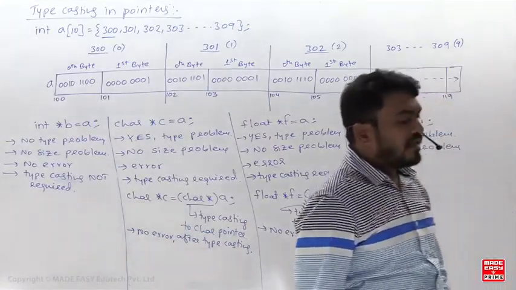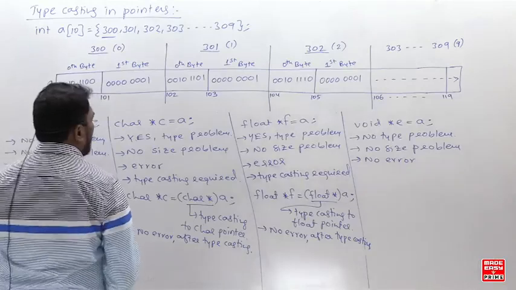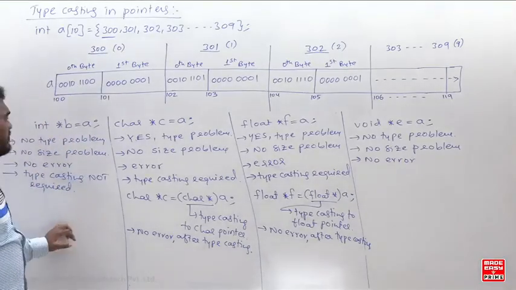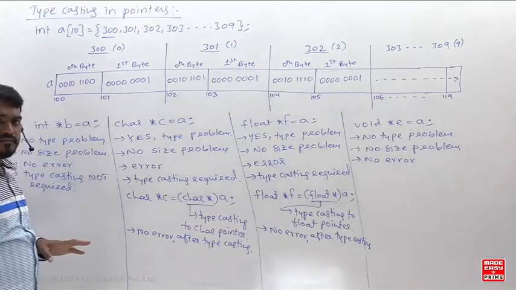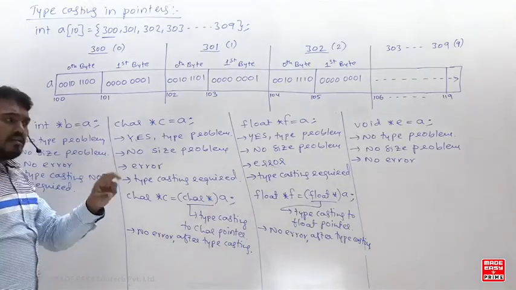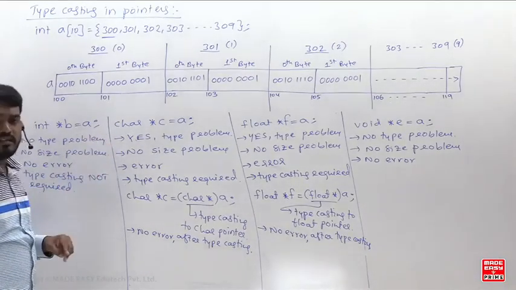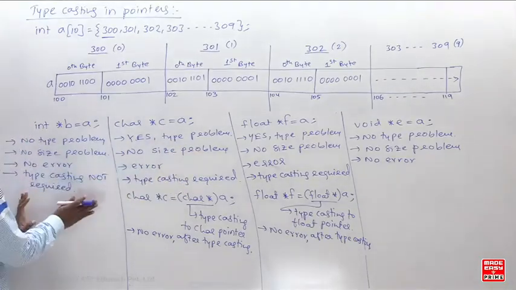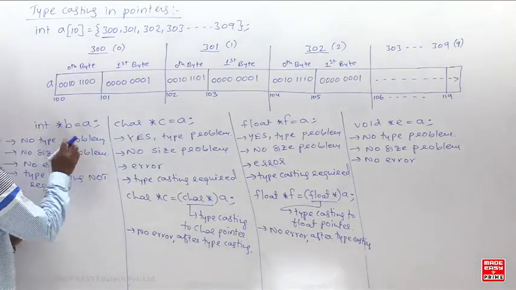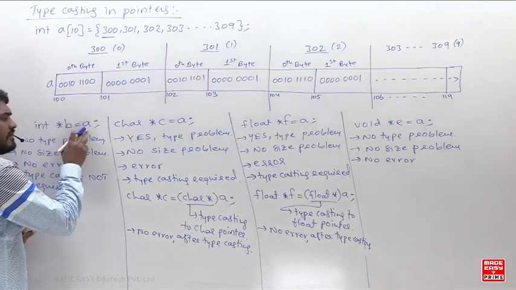Now listen here. Who has to do this typecasting here? In the 4 places, typecasting is not required. Why? Because this is also expecting an integer address and you are giving an integer address.